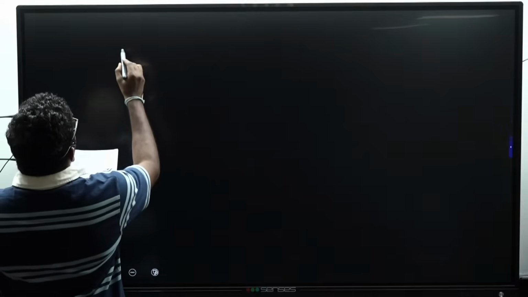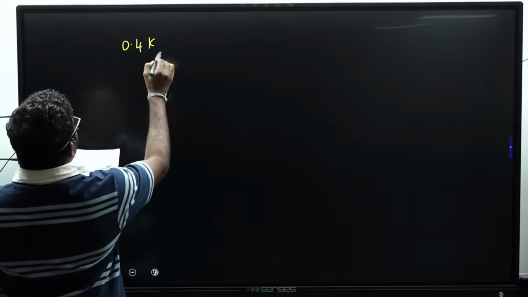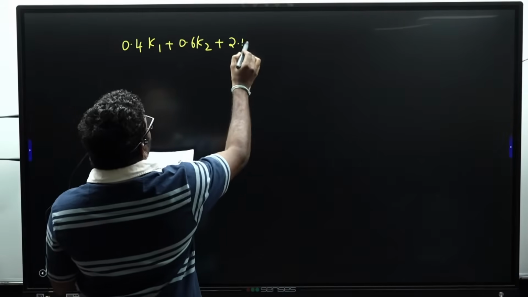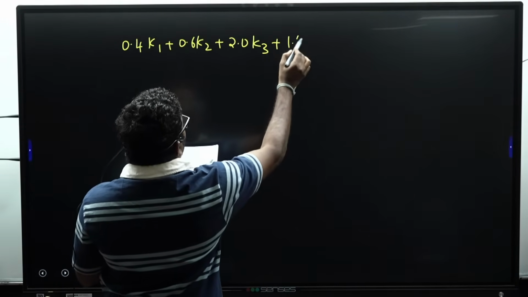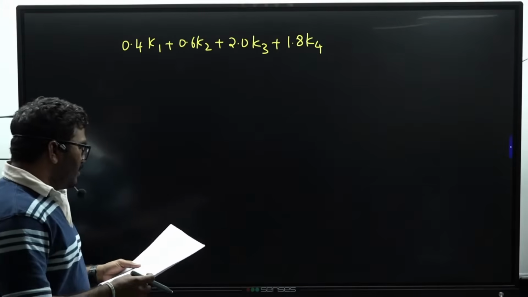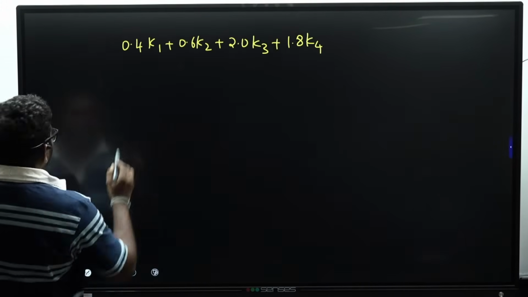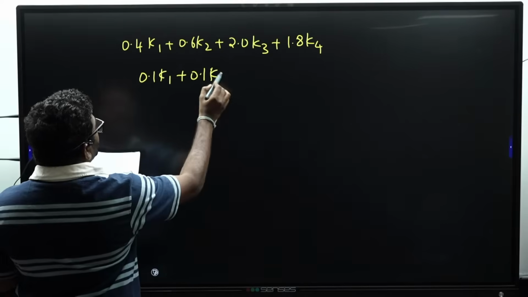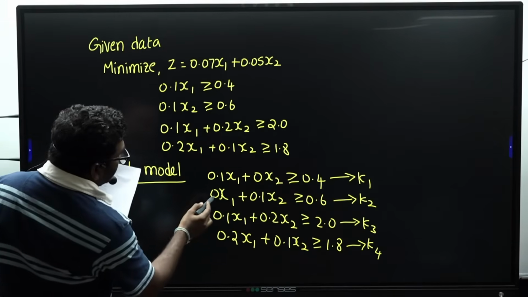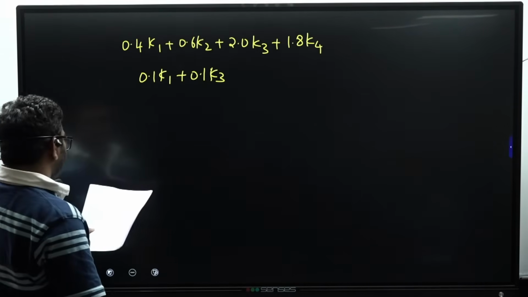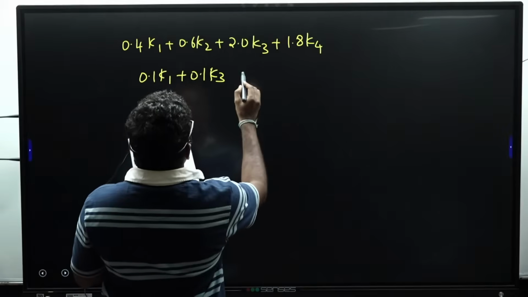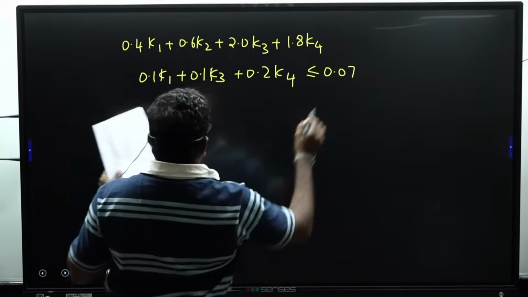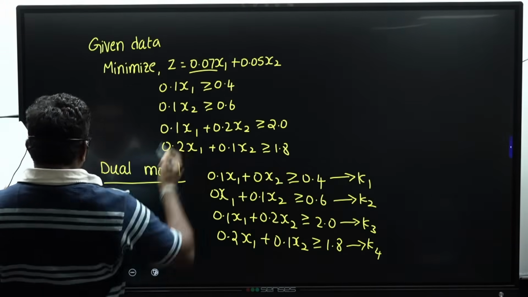Now you can take 0.4 K1 plus 0.6 K2 plus 2.0 K3 plus 1.8 K4. And from this you can take 0.1 K1 plus 0.1 K3, because K2 is not there. Directly, K2 is x1 equal to 0, that's why. And plus 0.2 K4 less than or equal to 0.07.